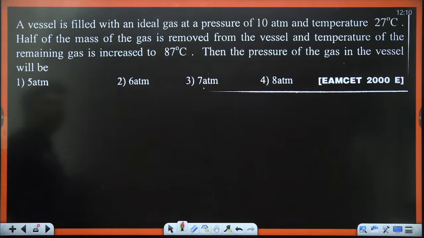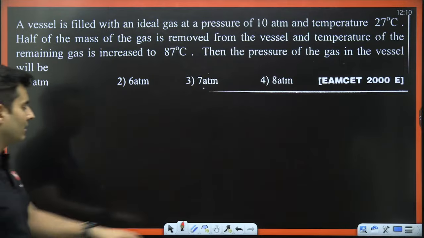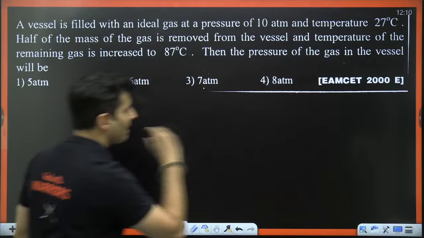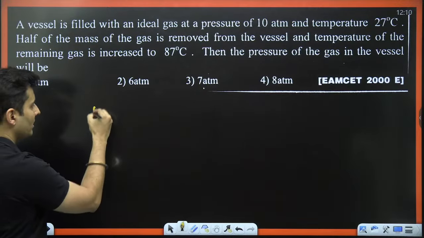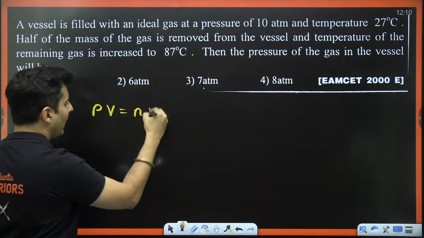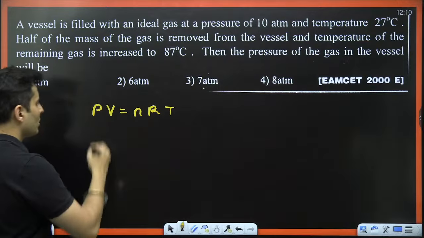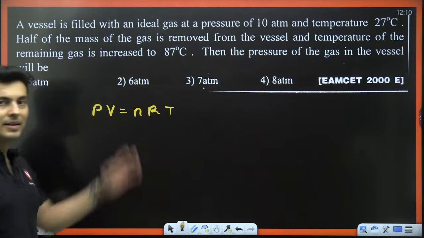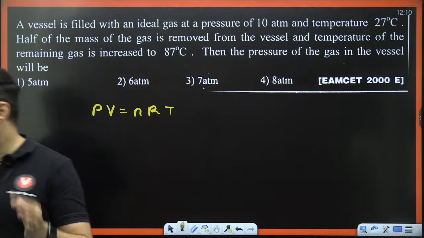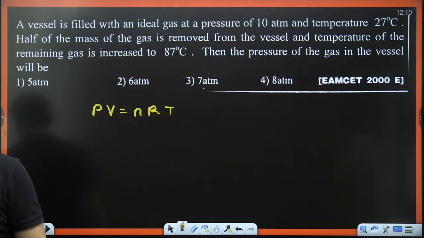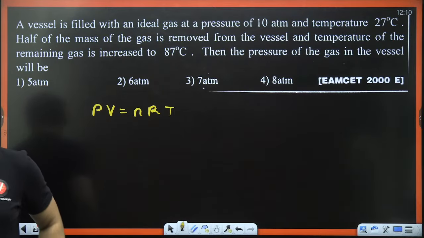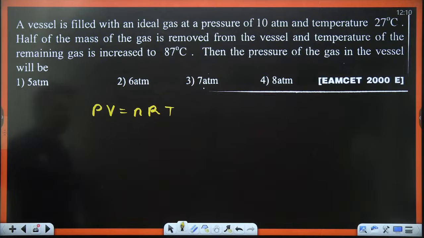Moving on. There is a vessel which is filled with gas, half the mass is removed and the temperature is increased. Then the pressure of the gas in the vessel is going to be? I think it's the pure ideal gas equation, PV is equal to nRT. So in this particular problem, can you identify what is going to be constant and what is not going to be constant?